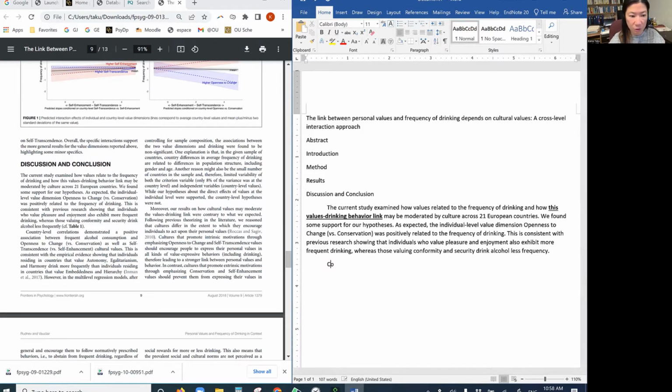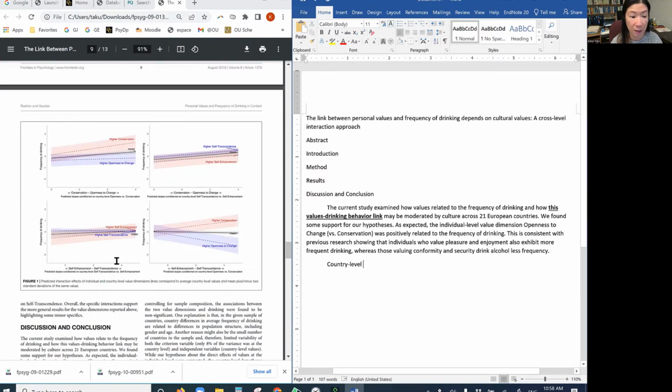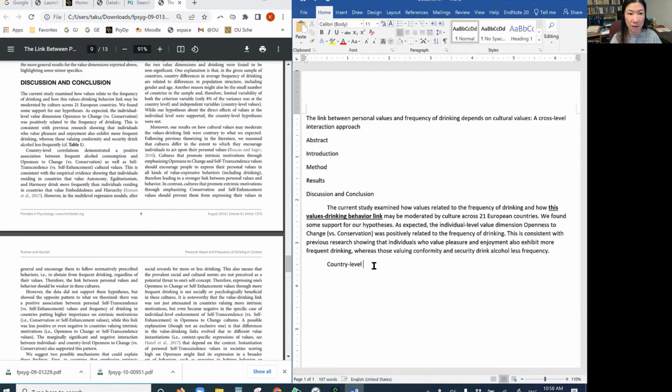Then now they also talk about the country level. So while I'm typing, I just try to understand what they found, instead of immediately jumping to, for example, Table 1 to completely understand it. Because for me to understand the paper, I need to connect to my previous knowledge so that I can read better. After they talked about the individual level, now they talk about country level correlation. These kinds of things help me because I do also have some data for both individual level and country level. So maybe when I write the paper, I can use this idea.